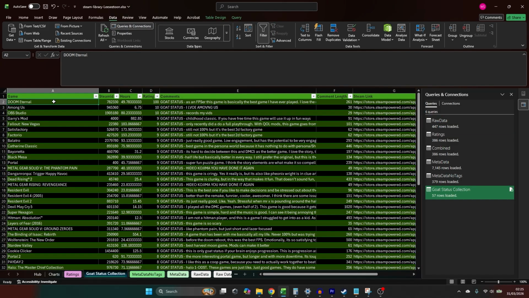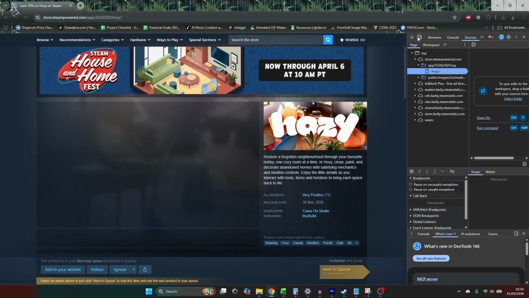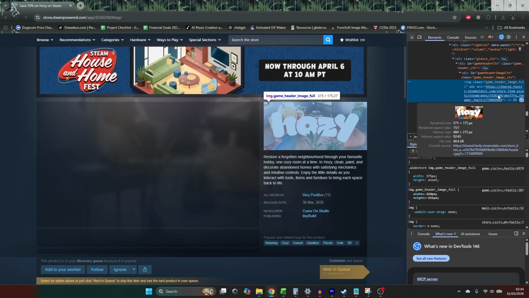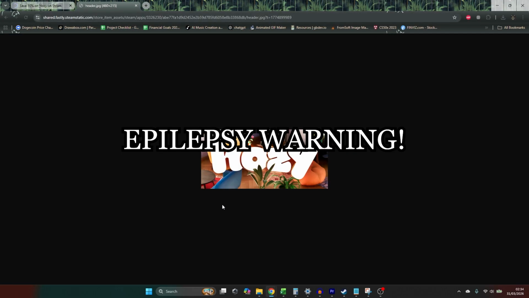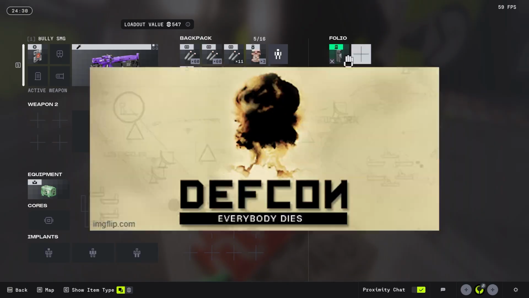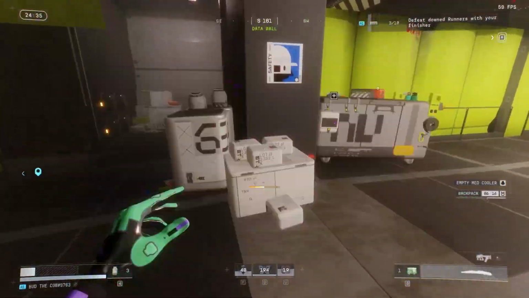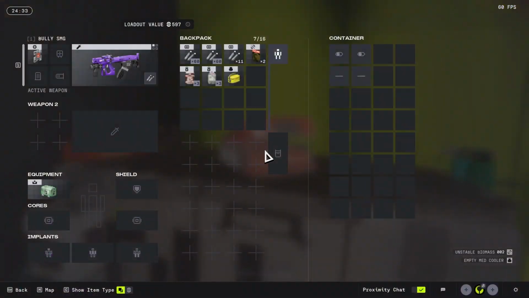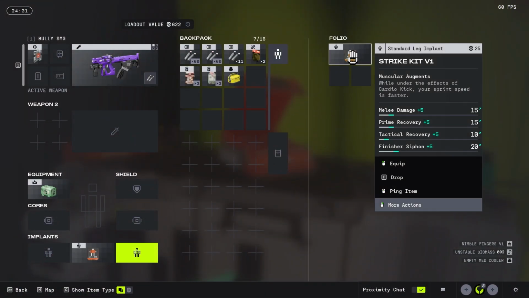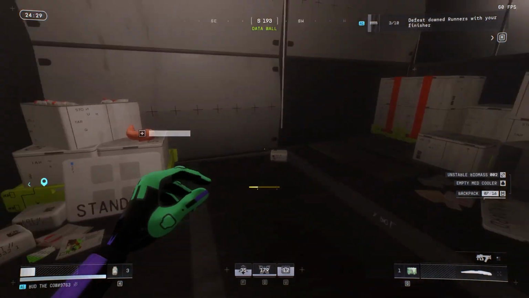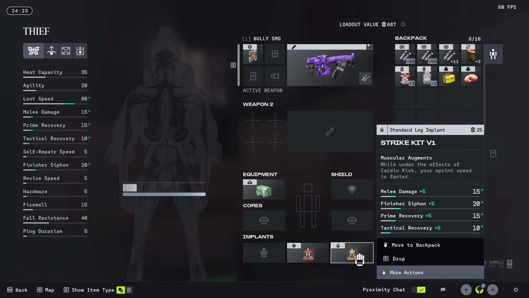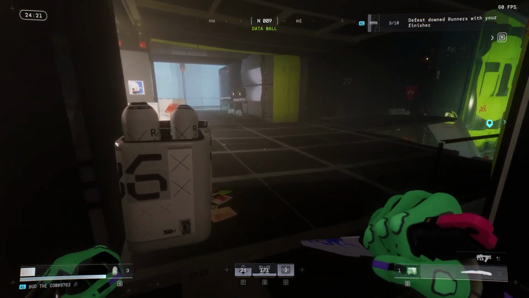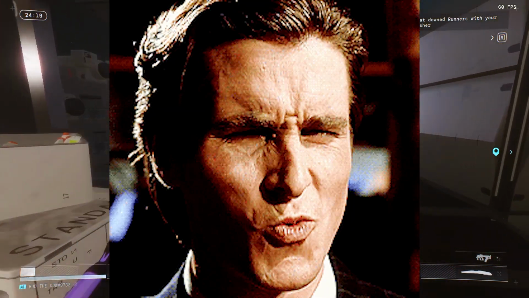And then I also, for no reason, made a Python script that downloads all of the banner images, but this wasn't really used for anything, so I just put it into a big GIF. Hopefully you pause on each individual frame, but if not, go back and do it again. If you pause on each frame you get an Easter egg, so just keep doing that. Some games didn't even have any banner images, but I think those games were like betas or something.